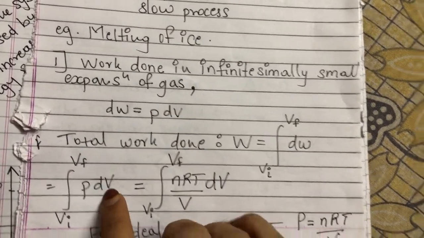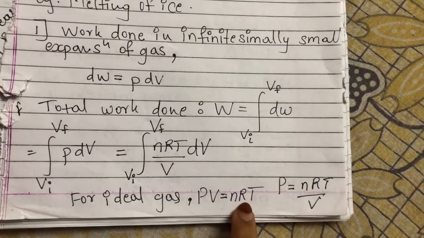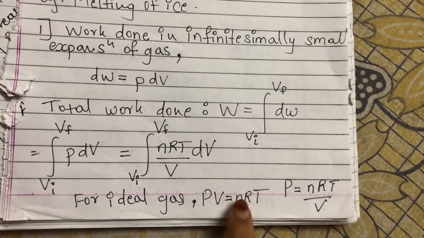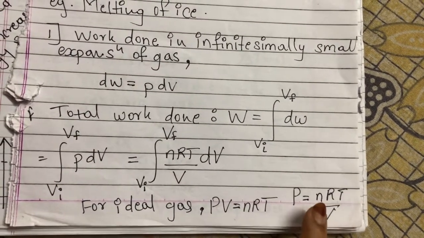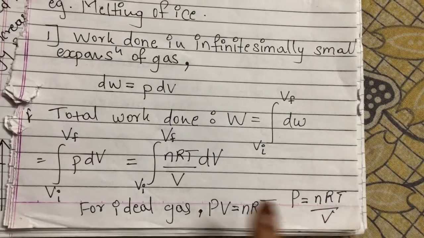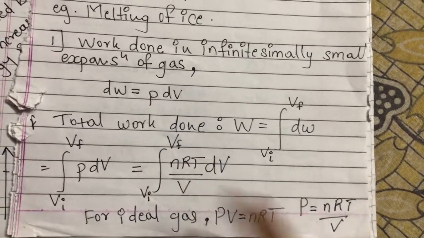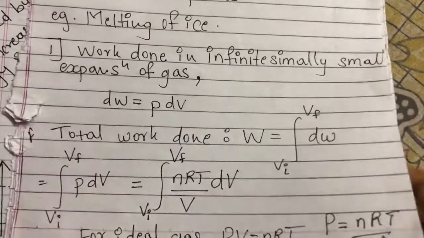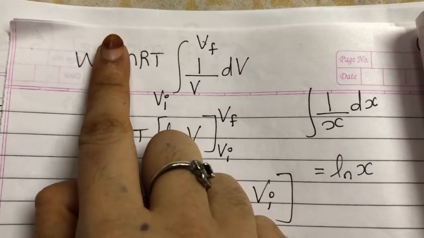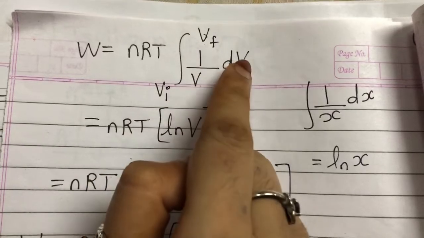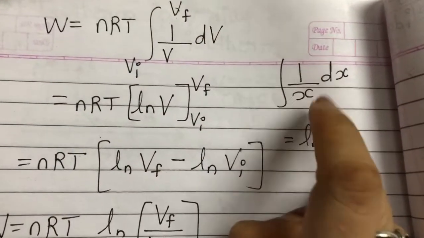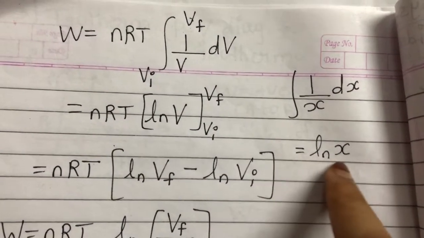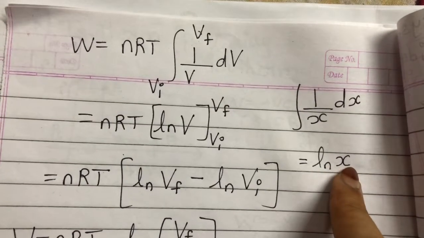Now for ideal gas, this is the equation, PV is equal to nRT. So can I write P is equal to nRT upon V? Yes, we can write. So let's substitute P as nRT upon V. Then nRT, all the three terms are constant, so that is taken outside the integration, 1 upon V dV. Now integration of 1 upon x dx is natural log x, that is ln of x.